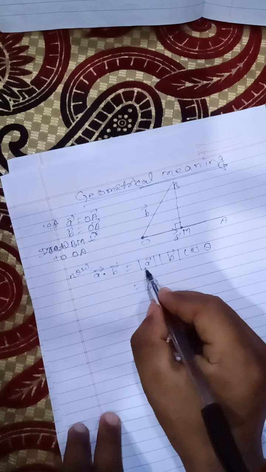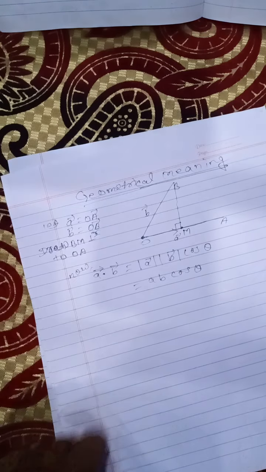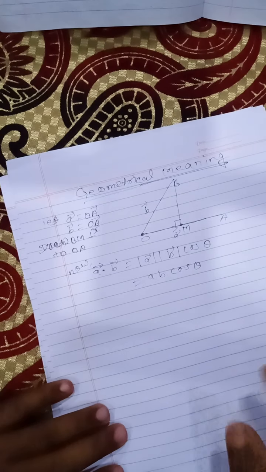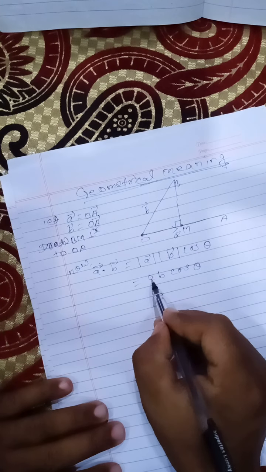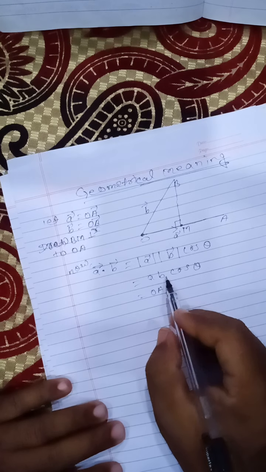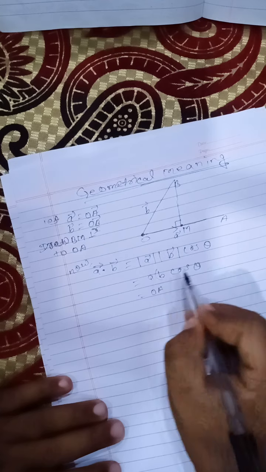Instead of this you can write A B cos theta, because we noted this earlier. Here A is the magnitude, so you can write OA, and keep it in one place.